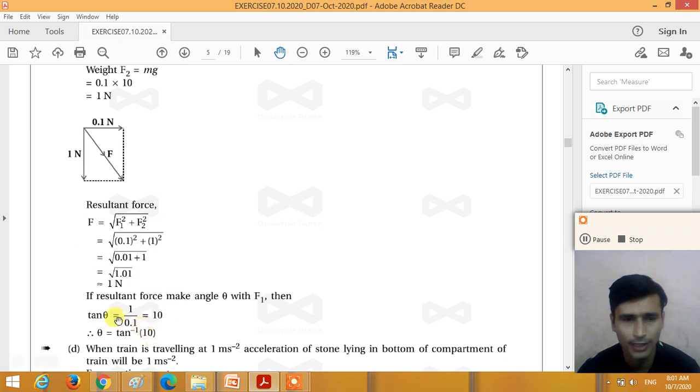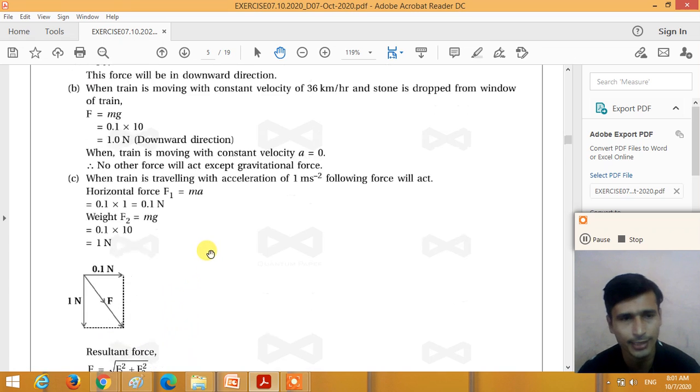And it is in the direction of theta equal to tan inverse 10. So how can we find tan theta? Tan theta is equal to the y component divided by the x component. Here the y component of the force is 1 and the x component of the force is 0.1. So we get 10. So it is in the direction of tan inverse 10, right?